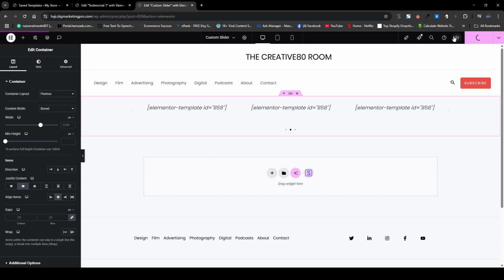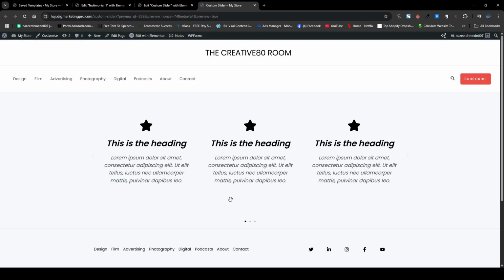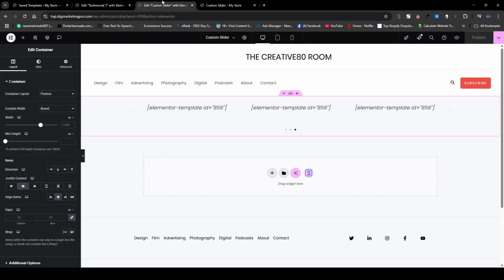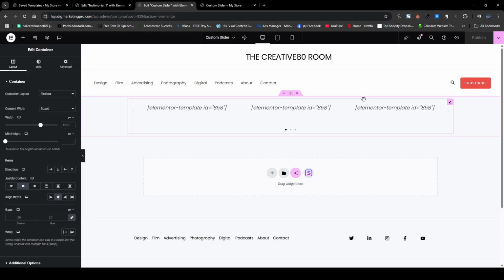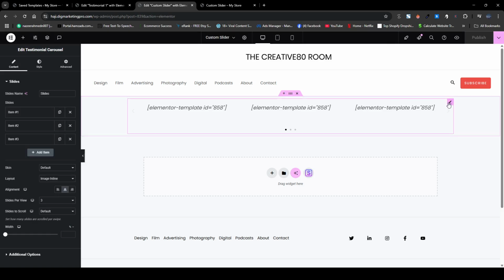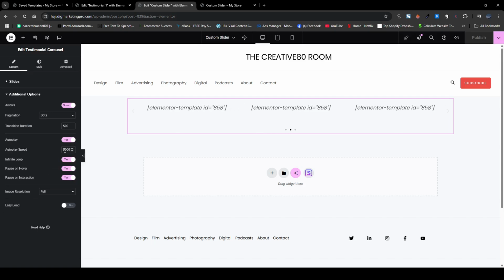I'll just click on publish. And I will just click here. You can see here it is. These are my slides, custom sliders. So here it is. If you want to make changes, just click on these sliders, additional options. So if you want to change the autoplay speed, let me make it 1000.